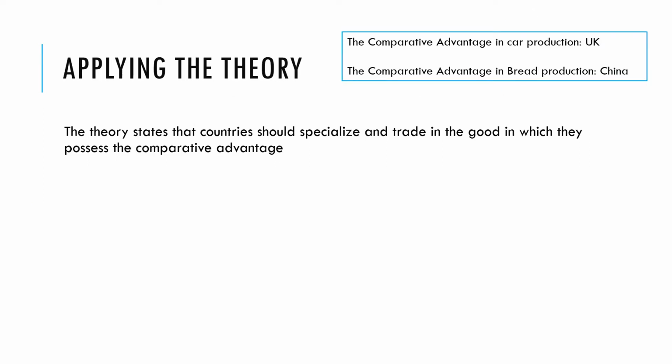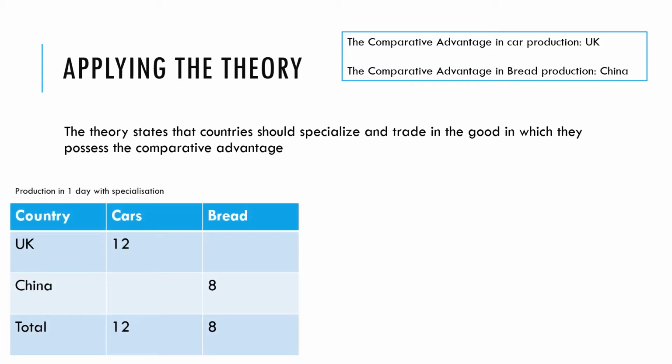So the UK has the comparative advantage in car production, China has the comparative advantage in bread production, and the theory of comparative advantage states that countries should specialize in those goods, and then through trading they can be better off. So the UK is going to specialize in car production, and so just produce 12 cars. China is going to specialize in bread production, just produce 8 loaves of bread.